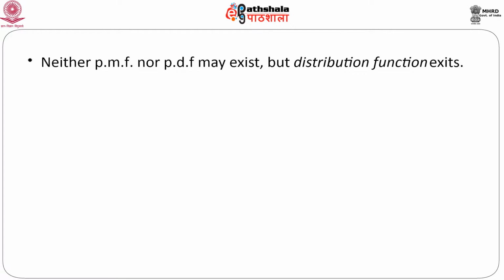As discussed just now, let us note some interesting things. It is possible for a random variable that we cannot get the PMF or probability mass function, neither can we get the PDF or probability density function. But in any random variable, whether the PMF exists or does not exist, whether the PDF exists or does not exist, does not matter, the distribution function always exists.